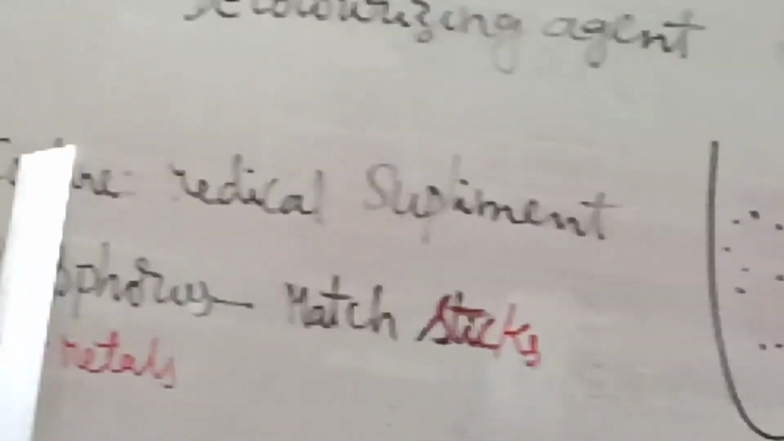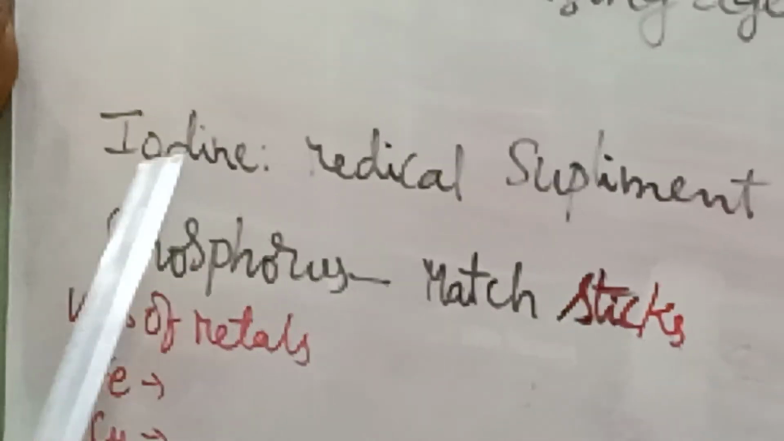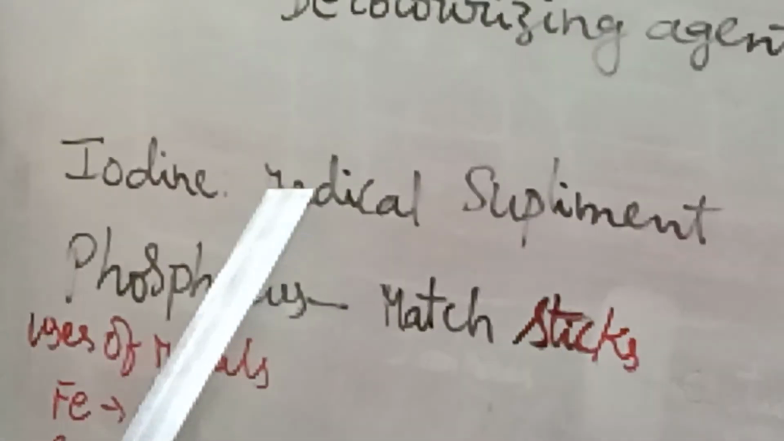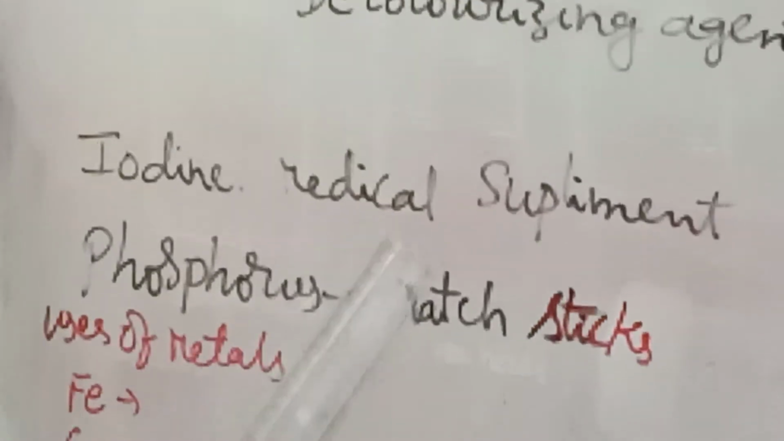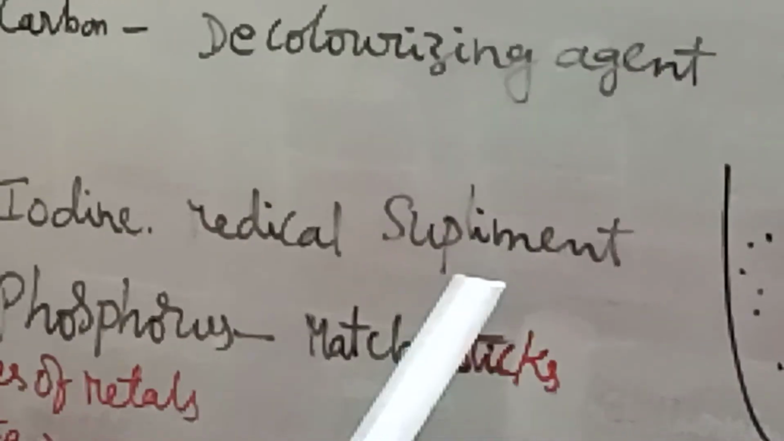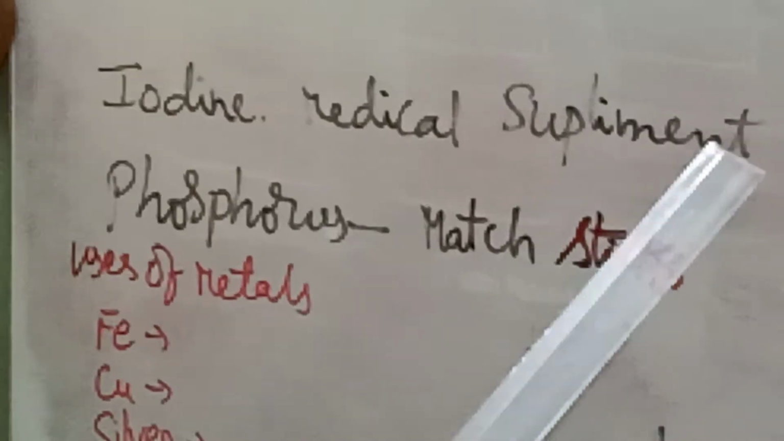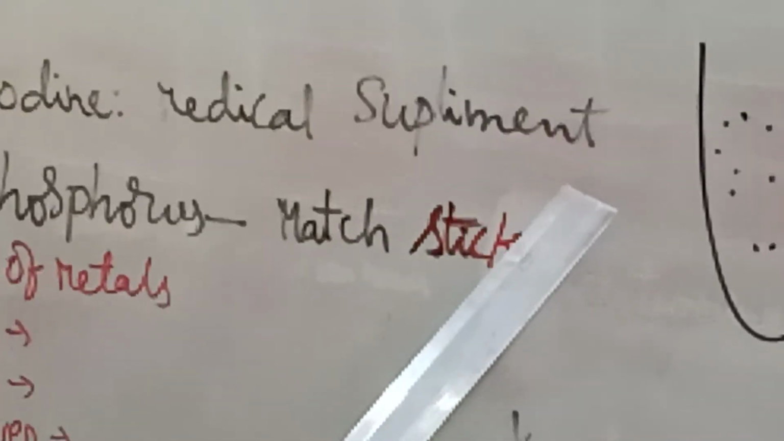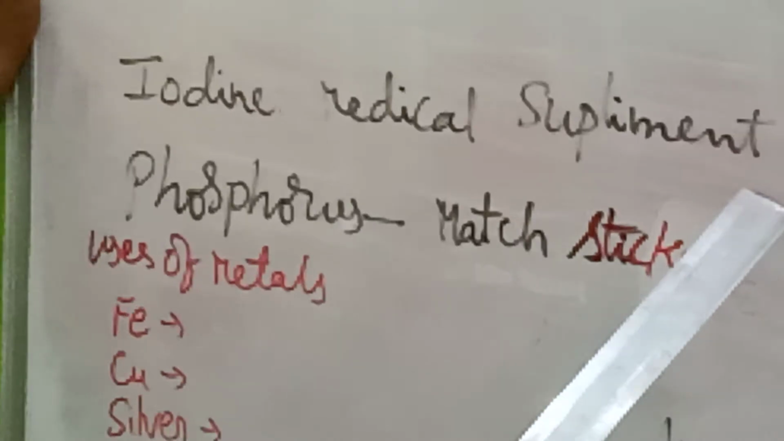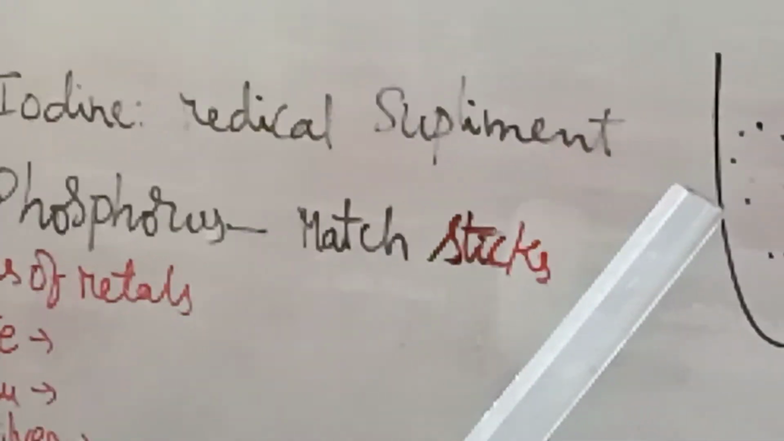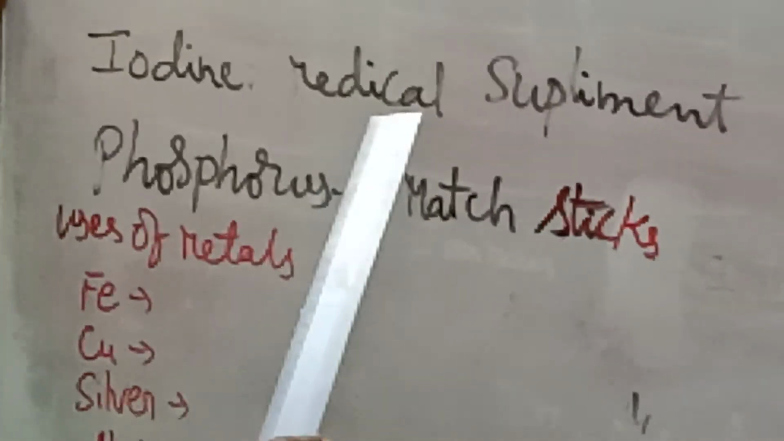Next, iodine. People who have iodine deficiency in their diet have a chance of getting goiter disease. To avoid that, it is useful as a medical supplement. And we are using different varieties of salt, Annapurna, Captain Cook and all. On that wrapper, if you observe, it is iodized salt. So iodine is used as a medical supplement. Next, phosphorus, which is also a non-metal, is used for making matchsticks. In the tip part, we find phosphorus.